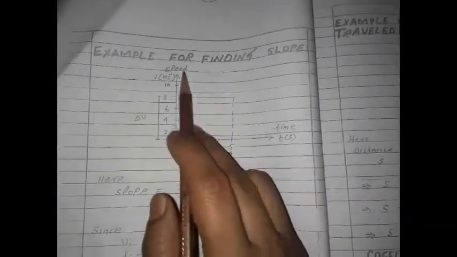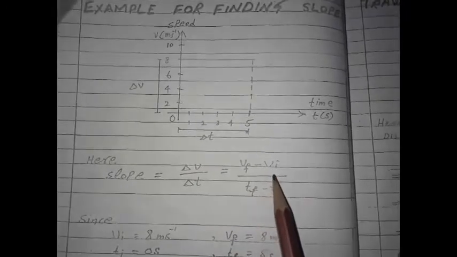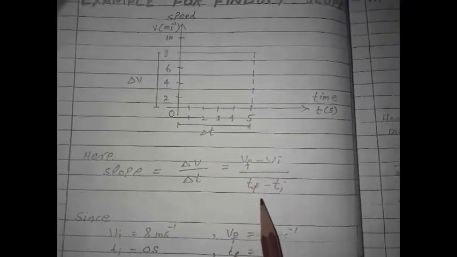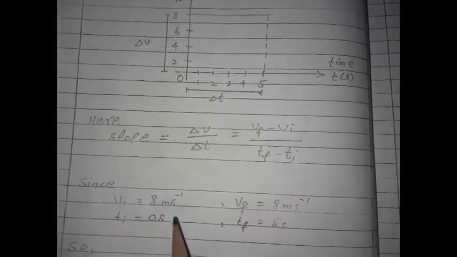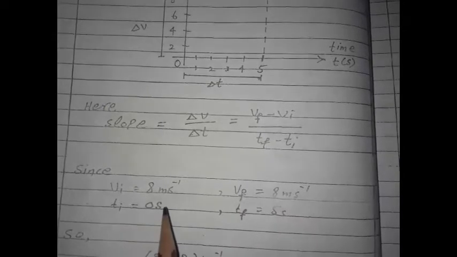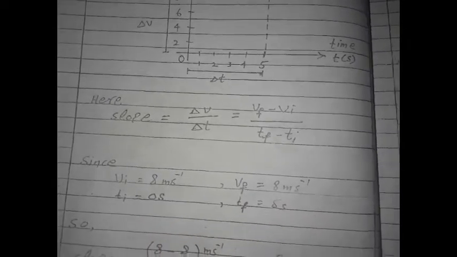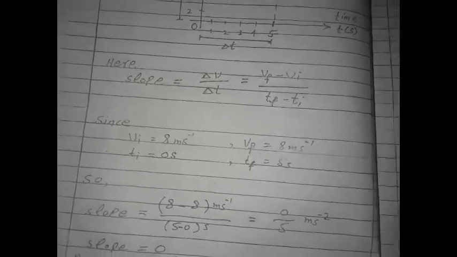Example for finding slope. This is the graph. Here slope is equal to del V divided by del T. Vf minus Vi divided by Tf minus Ti. Since Vi is equal to 8 meter per second, Vf is equal to 8 meter per second, Ti is equal to 0 second and Tf is equal to 5 second, where F and I represent the initial and the final.